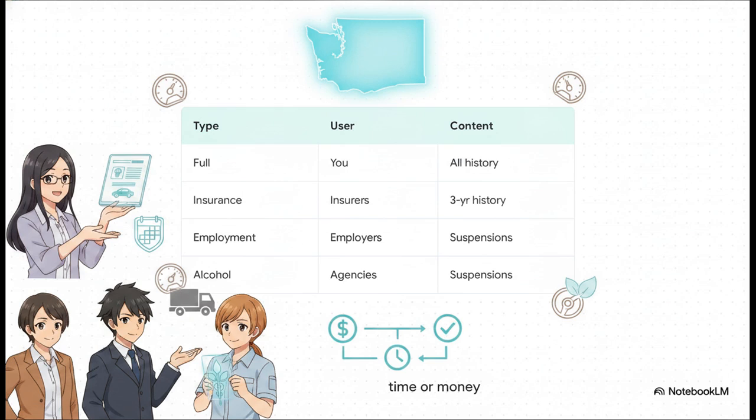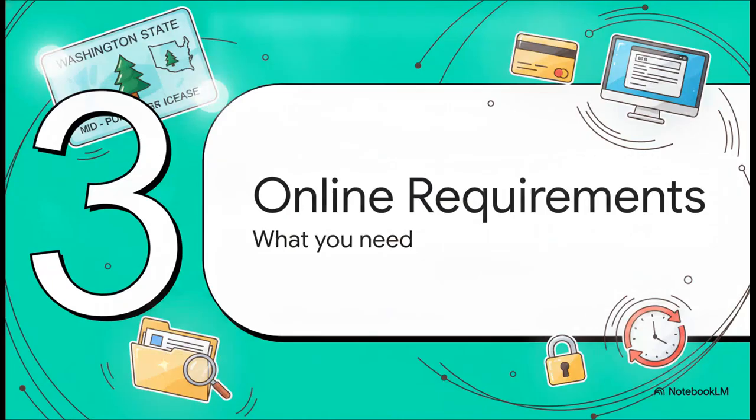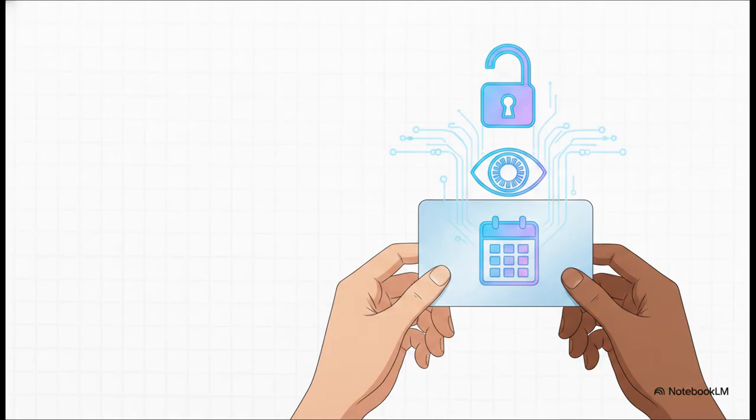It is super important to select the right one for your specific needs, so you don't end up wasting time or money buying the wrong document. All right, let's get into the nitty-gritty. Section 3, Requirements for Online Access. To successfully request your record online, you're going to want your physical documents right in front of you. You'll need your Washington driver license, permit, or ID number. You know, the one that starts with WDL. You also need your social security number, your date of birth, and a valid Washington residential address.